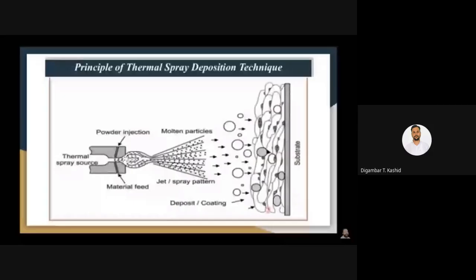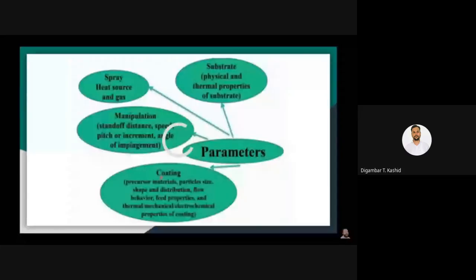Now if you look at the parameters in the process, they are the nozzle to substrate distance, the velocity of spray, the gas you are using for the spraying, as well as the powder particle size.